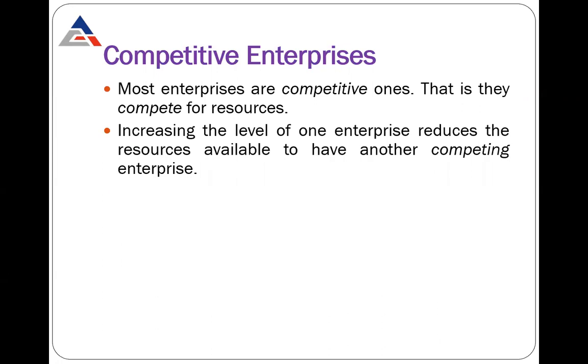But the other enterprise may have a shortfall because there will be no resources available to them. One enterprise has already acquired them. Then there will be competition among the two enterprises. This is known as competitive enterprises. When there is competition for resources, with enterprises running after the same type of resources, it is called a competitive enterprise.